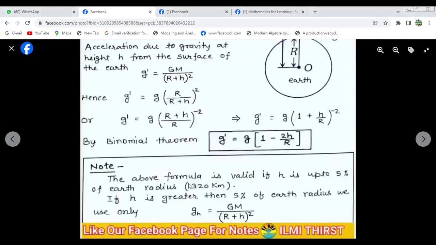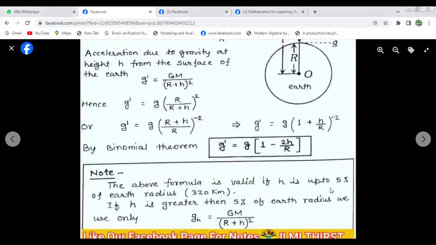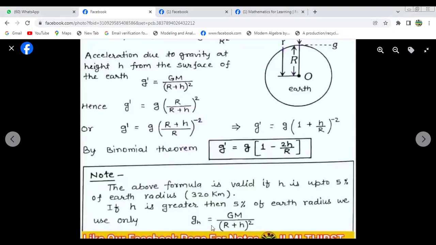Note that the above formula is valid if the height is up to 5% of the earth's radius, that means 320 km. If the height is greater than 5% of the earth's radius, then the acceleration due to gravity at height h will be GM by (R plus h) whole square.